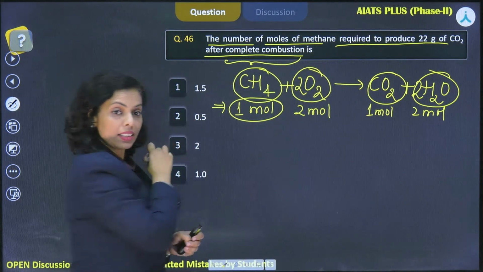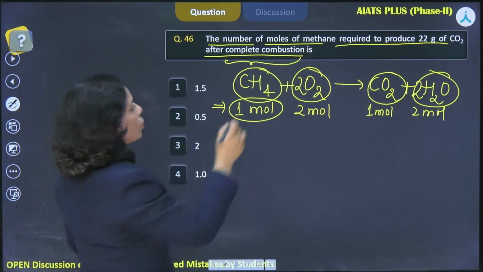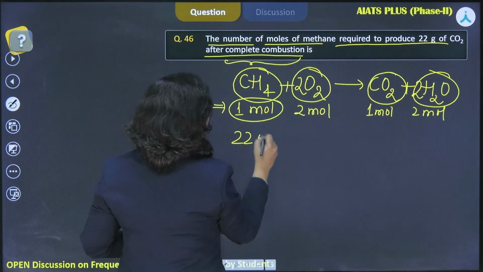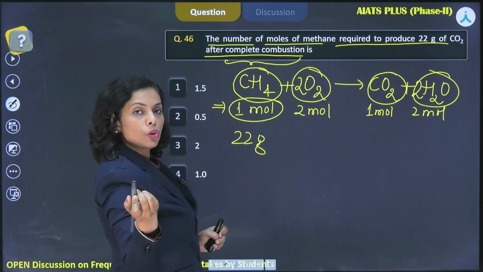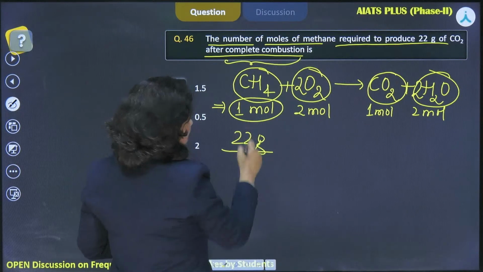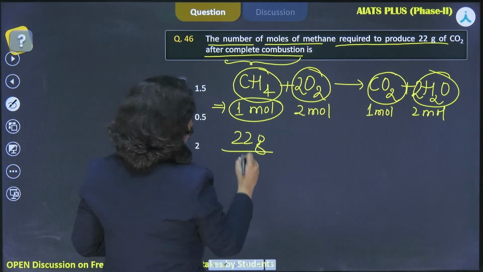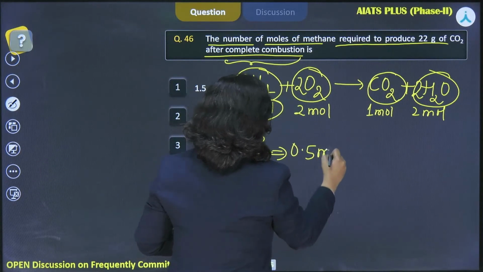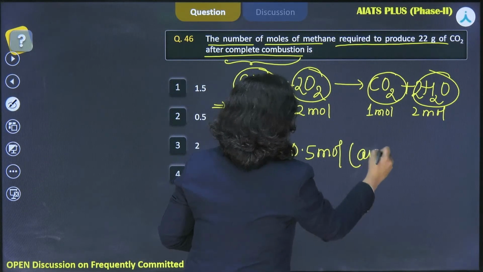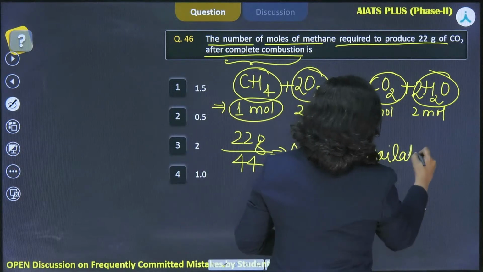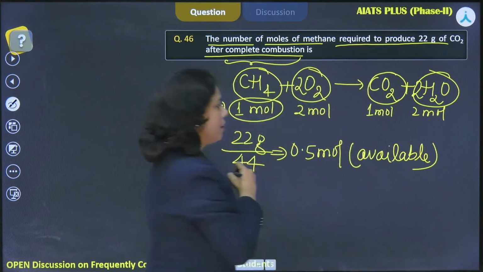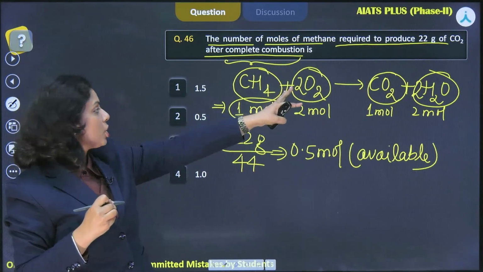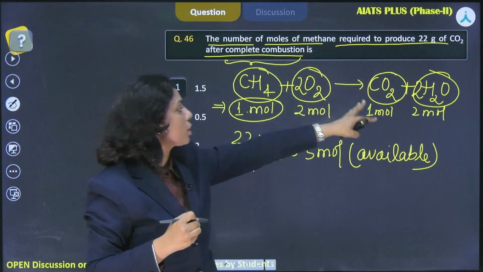Am I right? Okay. So now, the number of moles of methane required to produce 22 gram of CO2. Very easy question, you have 22 gram of CO2. How many moles of CO2 would it be? Mass upon molar mass, right? So these are the moles of methane available, which are provided in the question, right? And how many moles of methane are required? As per the reaction stoichiometry, 1 mole is needed for the production of 1 mole.